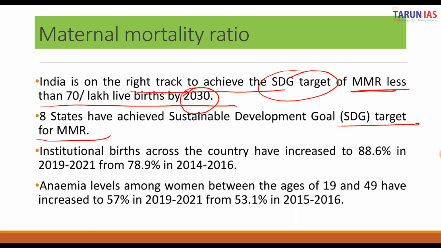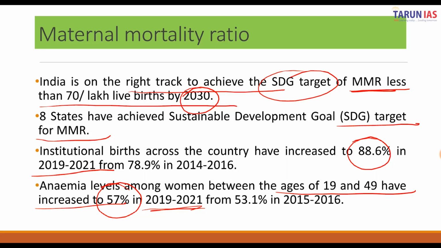The institutional births across the country have increased to 88.6% in the year 2019 to 2021 from 78.9% in the year 2014 to 16. The anemia levels among women between the ages of 19 and 49 have increased to 57% in the year 2019 to 2021 from 53.1% in 2015 to 16.